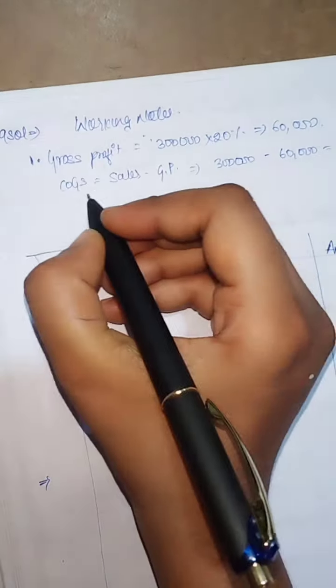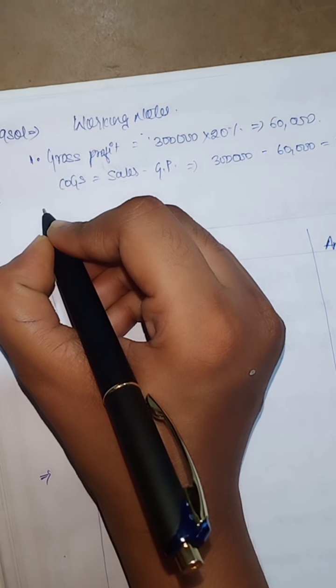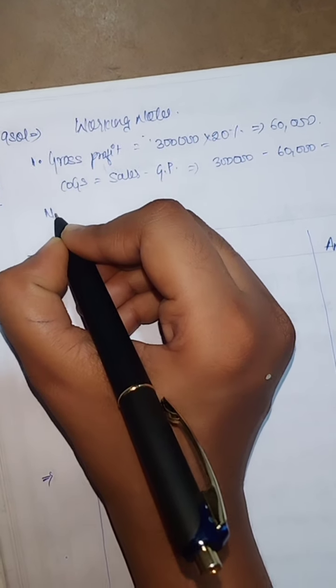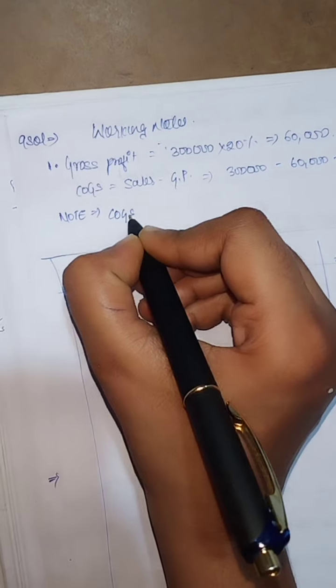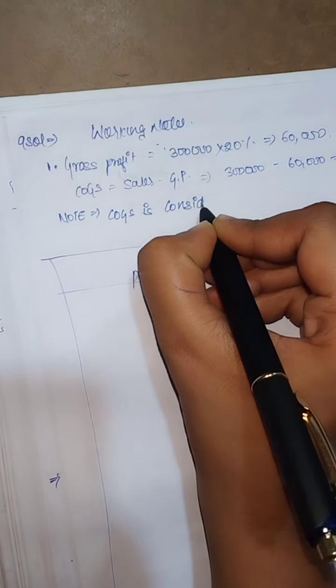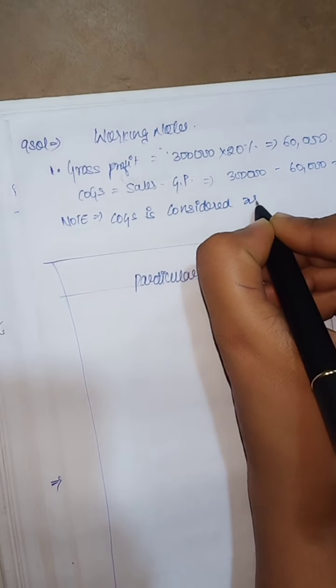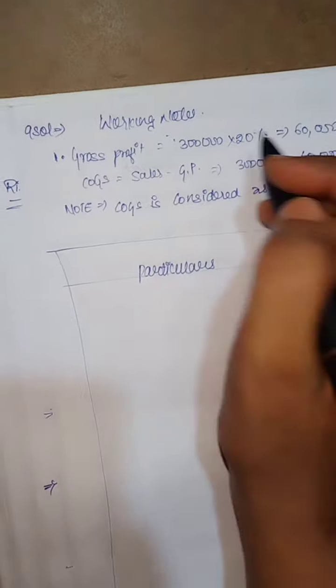Here they already mentioned COGS, and we are going to take it as debtors. Note: COGS is considered as debtors. Why are we doing working notes?